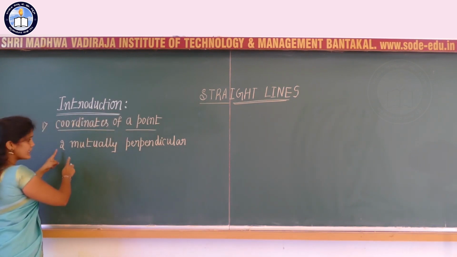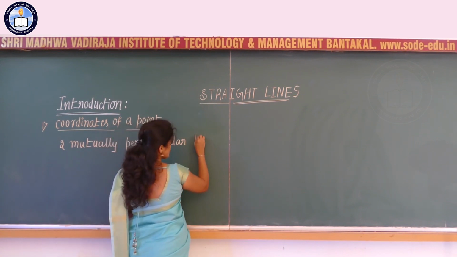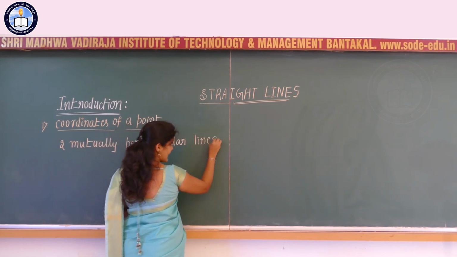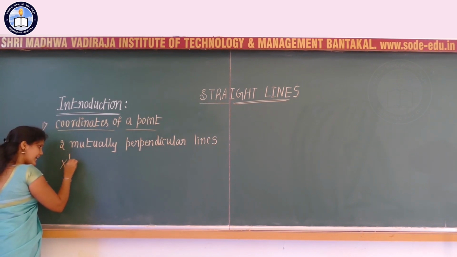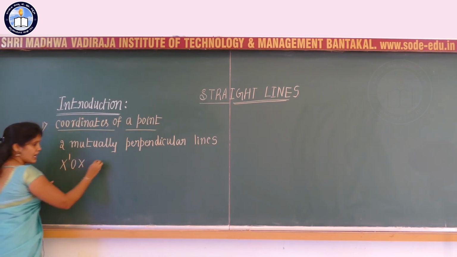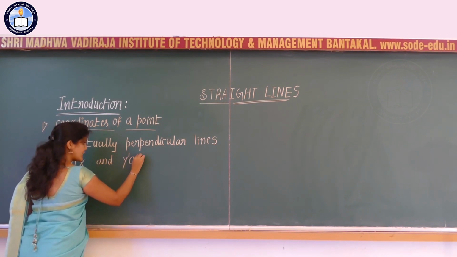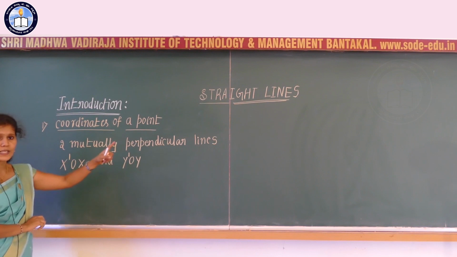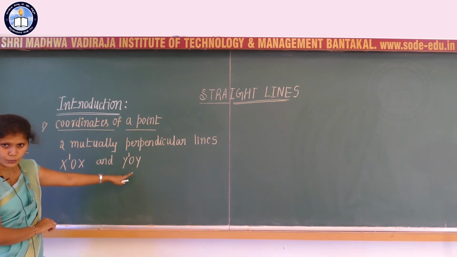So let me consider two mutually perpendicular lines, and I am naming these two lines as x' ox and y' oy. Clear?